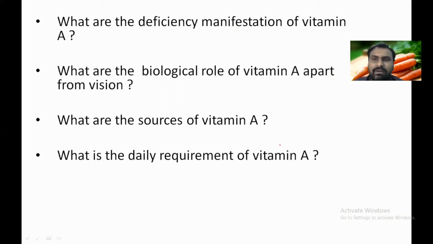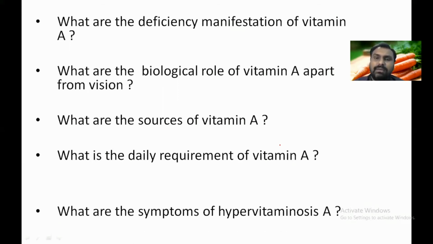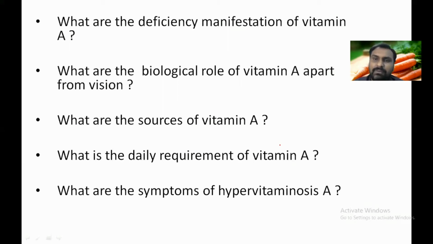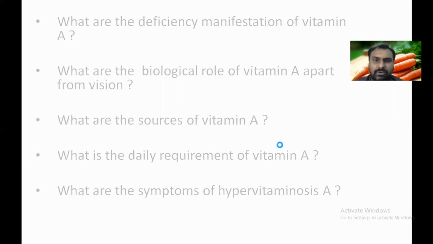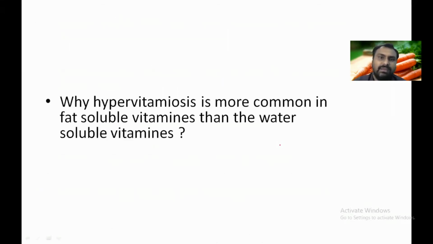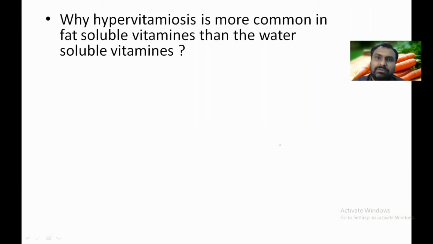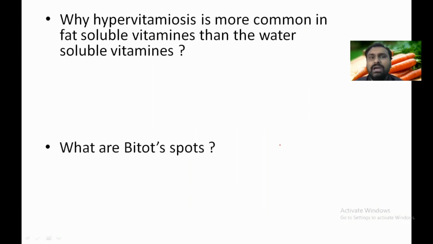What is the daily requirement of vitamin A? 1000 retinol equivalents, or 1000 microgram in men and 800 microgram in women. What are the symptoms of hypervitaminosis? Anorexia, weight loss, increased intracranial pressure, and joint pain are all features of hypervitaminosis A. Why is hypervitaminosis more common with fat-soluble vitamins than water-soluble vitamins? Because they are not excreted, they are stored. So over-ingestion of fat-soluble vitamins leads to hypervitaminosis.